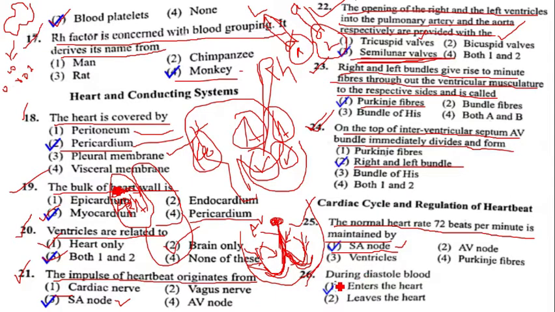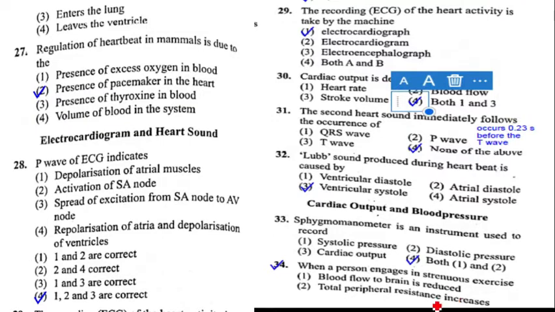Question number 26, during diastolic blood. Diastole means relaxation, systole means contraction. When the heart is relaxed, blood enters into the heart. When the heart is contracted, blood is pumped outside the heart. During diastole, meaning relaxation, blood enters into the heart. During contraction or systole, blood goes outside from the heart. That is the 26th question. Option 1 is the correct answer for question number 26.